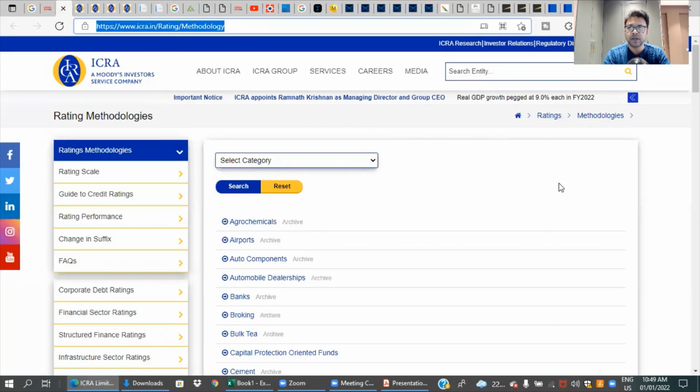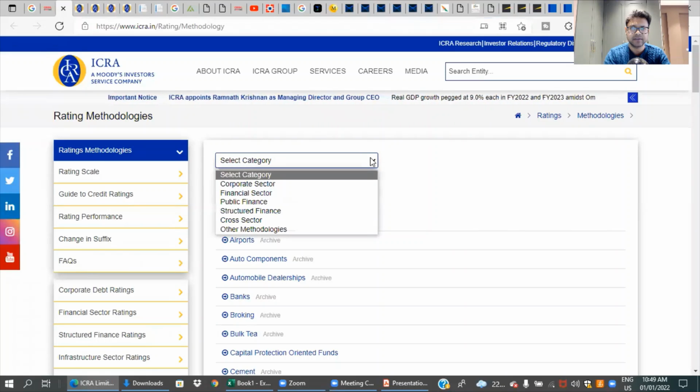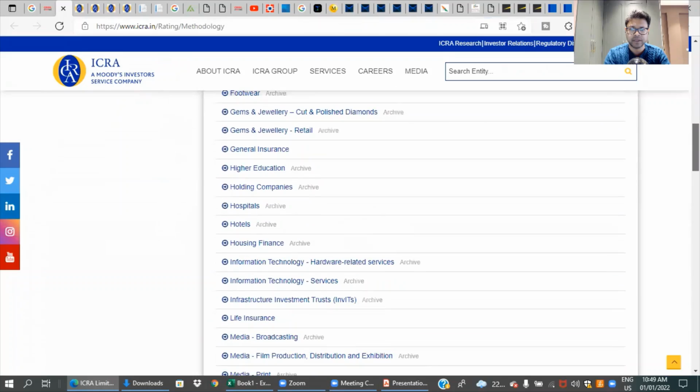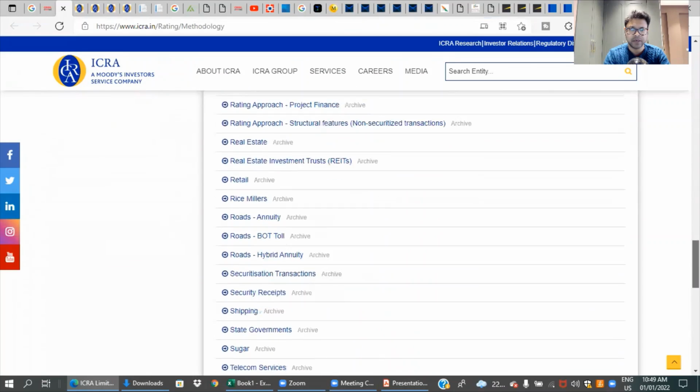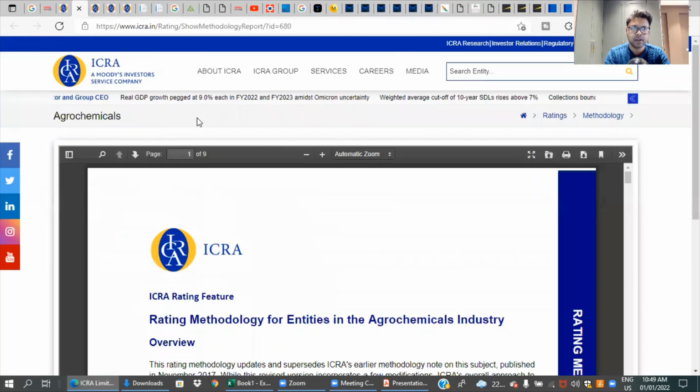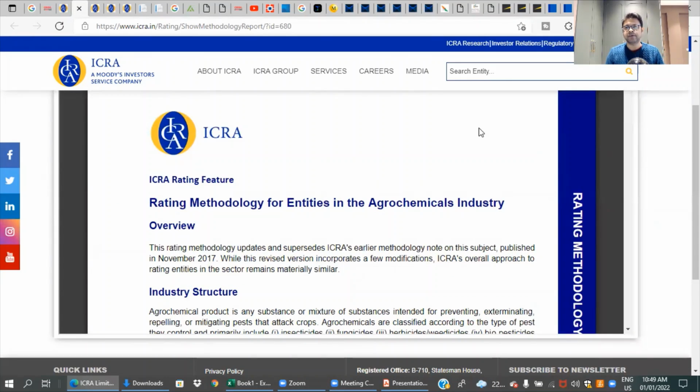What it will give you is categories first for various asset classes: corporate, finance, cross sector and all. And I have picked industry methodology, and you see there is a whole list of industries available here, almost 70-80 plus industries. Each of these clicks gives you a document. So if I click on agrochemical, I get a report on agrochemical, which tells what is the framework ICRA is applying to rate all the agrochemical companies, which means it gives you a perspective about the sector.